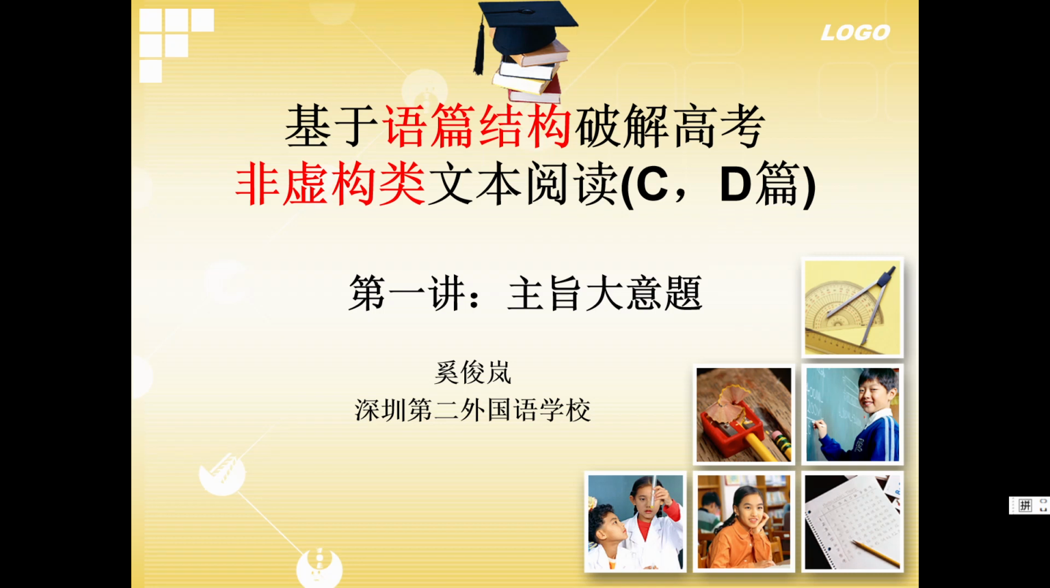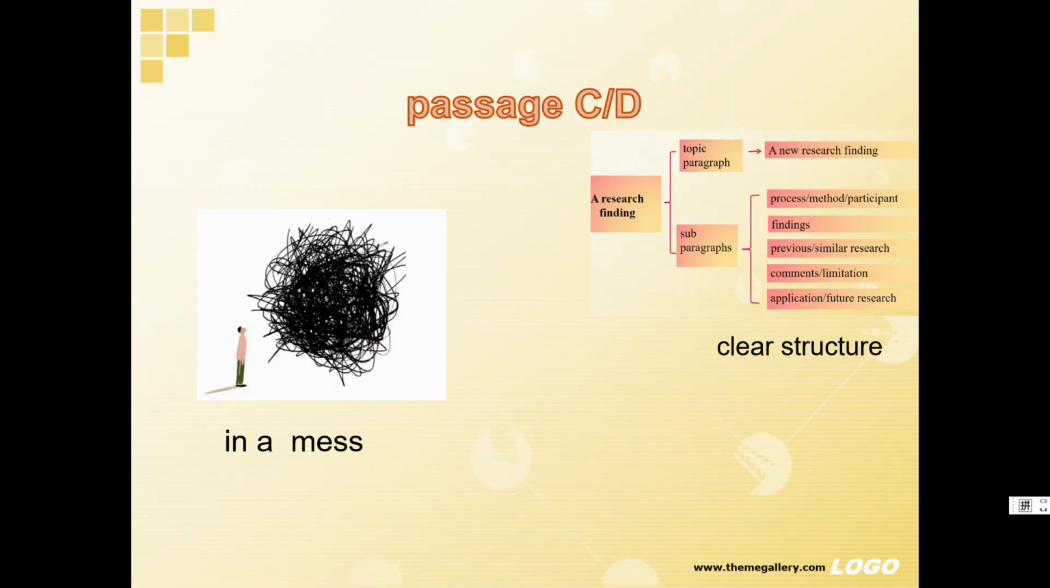Welcome to my class. Today we'll concentrate on the non-fictional reading of passage C and D in 高考, based on the analysis of discourse structure. In the first class, we will concentrate on the problems of main idea and best title. In students' eyes, passage C and D in 高考 are in a mess. So how to get a clear structure of passage C and D? Today we'll give you some hints.